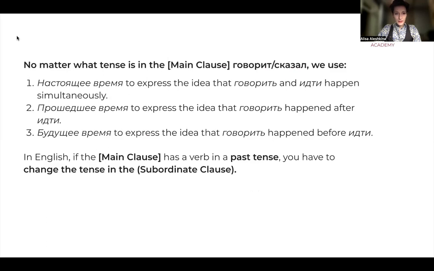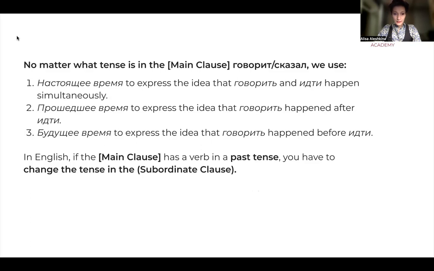The matter is that no matter what tense is in the main clause, говорит or сказал, so it's either настоящее время or прошедшее время, we use настоящее время to express the idea that these two actions, говорить и идти, happen simultaneously. Прошедшее время to express the idea that these two actions happened one after another. And finally, будущее время again to express that one happened after another, but in number two, говорить happened after идти, and in number three, говорить happened before идти.